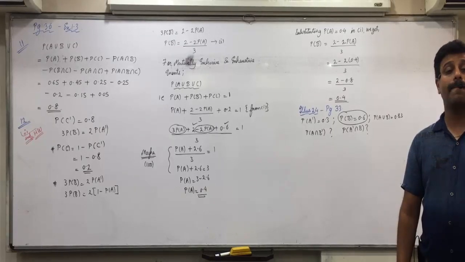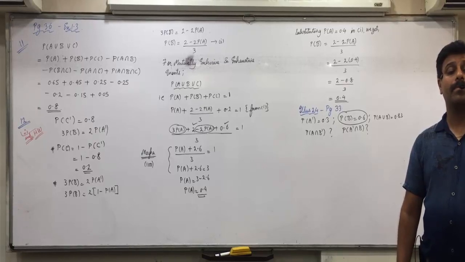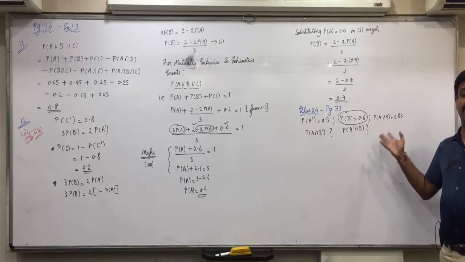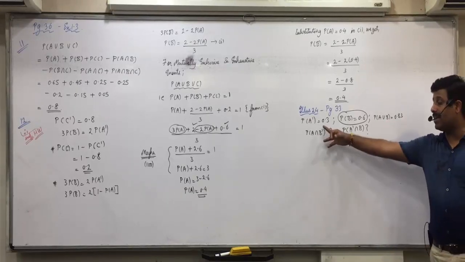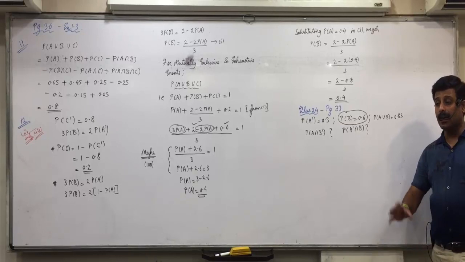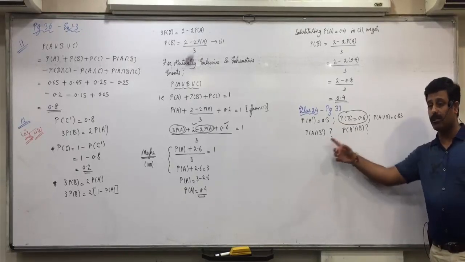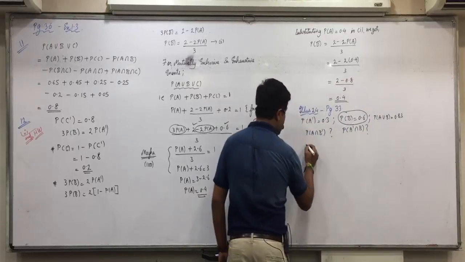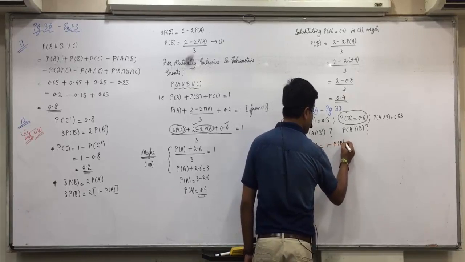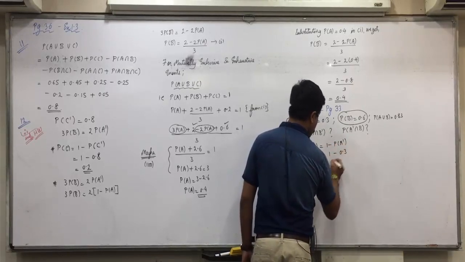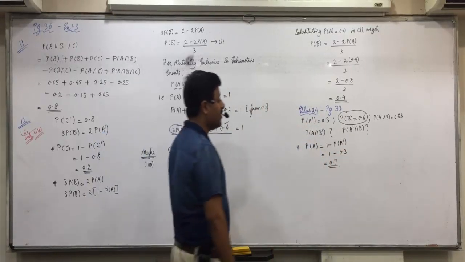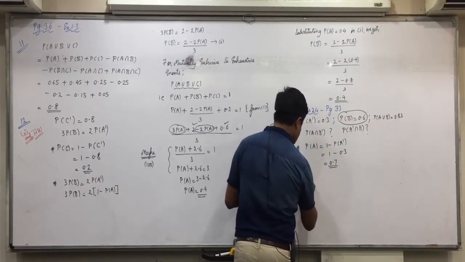Veena, we'll apply the formula of A union B: PA plus PB minus PA intersection B. PA we will get from this, PB is given. So applying the formula of PA union B, we can find PA intersection B. Once we get that, we can apply these two formulas. So write down. Very first we need PA. PA will be 1 minus PA complement, 1 minus 0.3, 0.7. Got it, everyone?